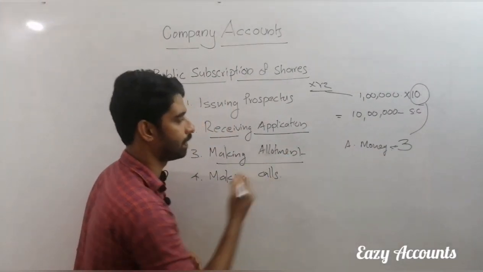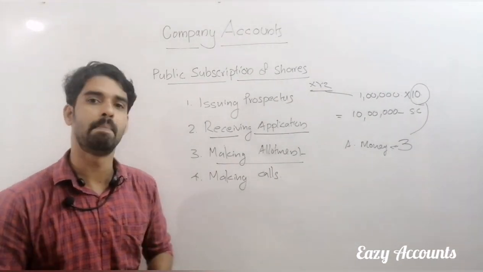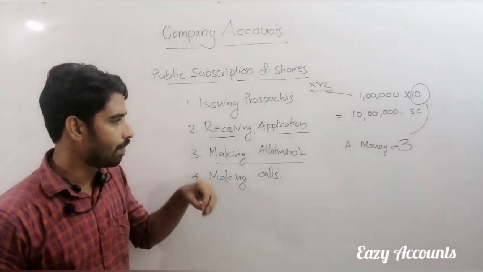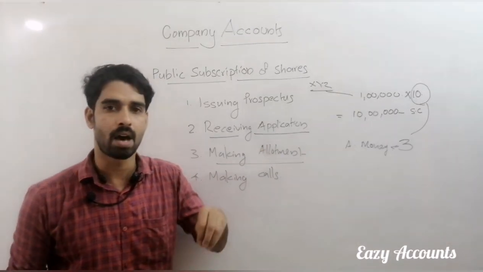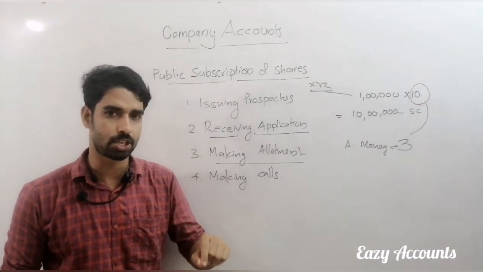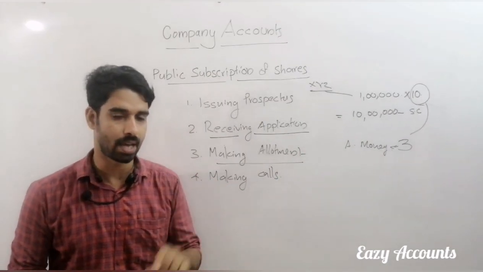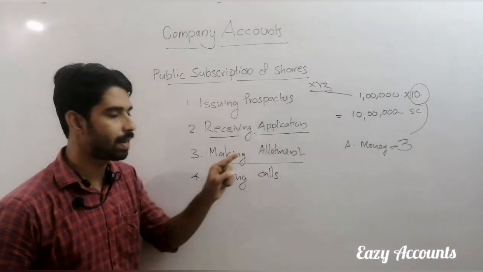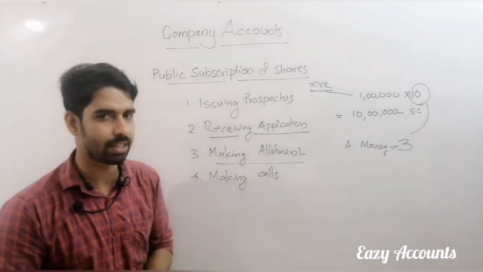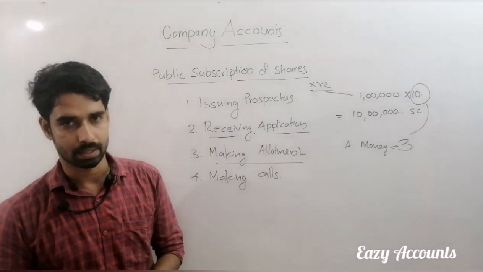Then making allotment. After application, the company will check the applications. If it is ready, the company will make an announcement: we are ready to allot shares. That information the company will pass to the applicants. That procedure is allotment of shares. The public is receiving the company's shares. So that is called making allotment.